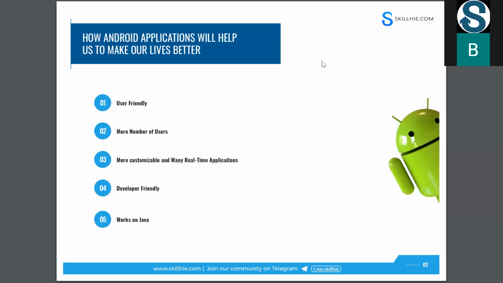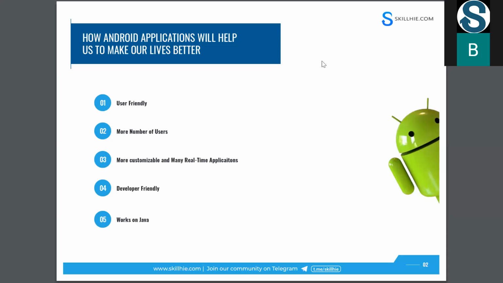Compared to other languages like Python or C or C++, Java is an OOPs language. It's very easy, and this is one of the main reasons Java makes Android development very easy.